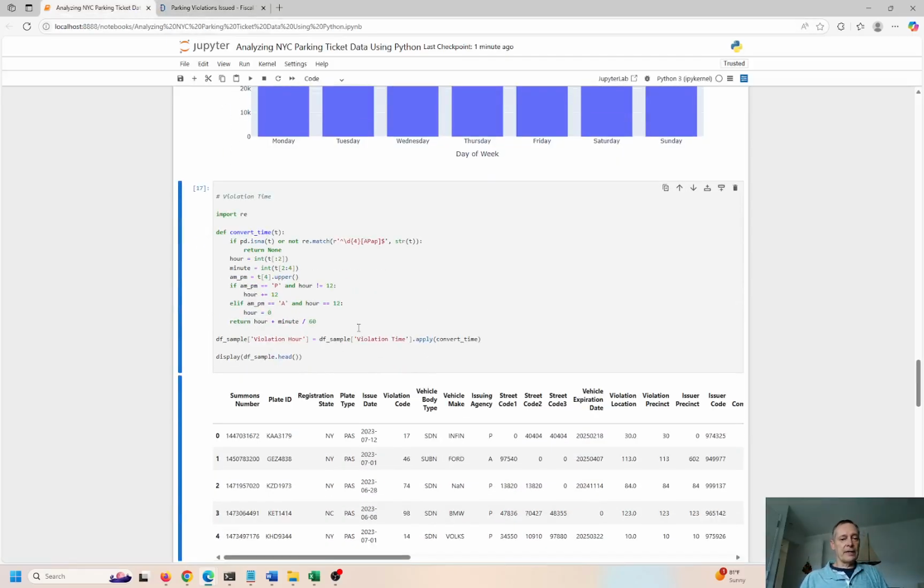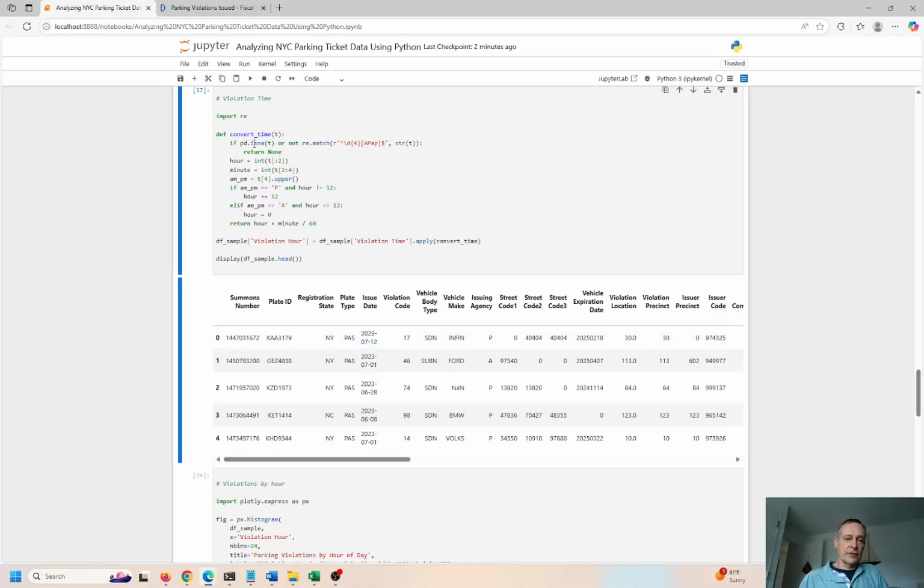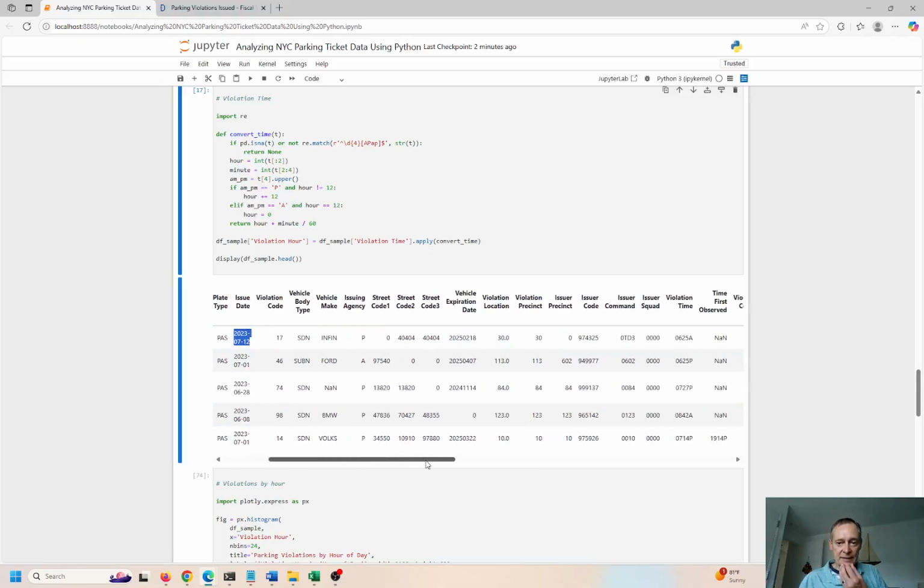So here I'm going to look at violation time. I'm trying to convert everything that comes in this field. Where was the time field? Let me look for it now. Time. Where's my time? Here's a date, right? So in some data sets, you see the date and the time together, and this one's kind of parsed out. Okay, so here it is, 6:25 a.m.